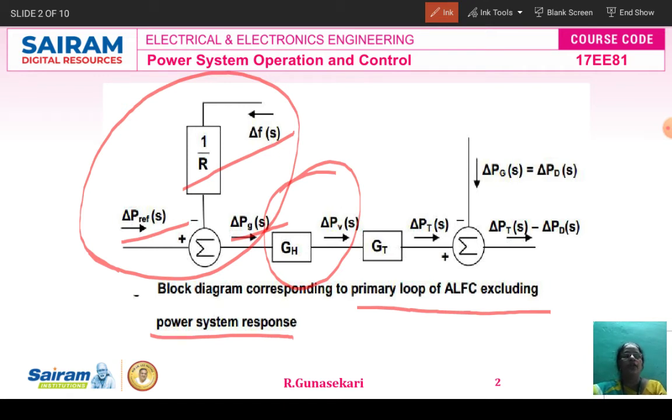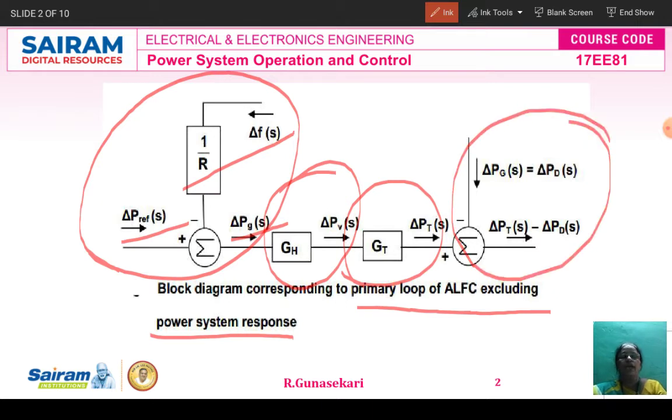In this model we can add a turbine transfer function and then the load demand. Both added, finally we get the primary loop of ALFC excluding power system. This is nothing but an open loop system only. You see here, open loop. This is the open loop system. If you consider the power system, it is called a closed loop ALFC.